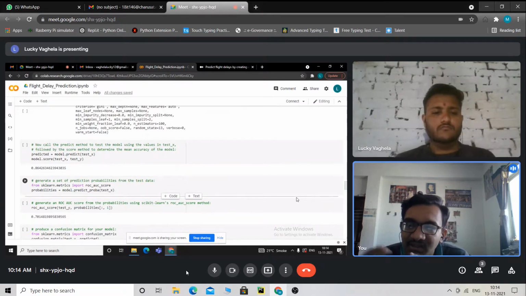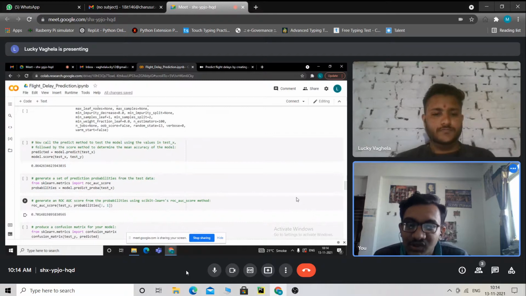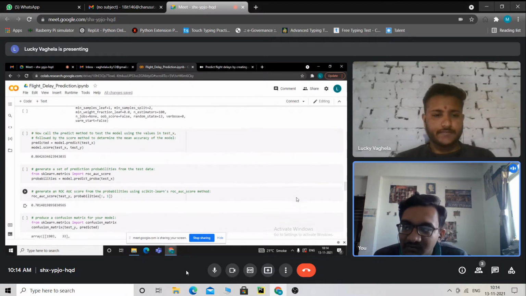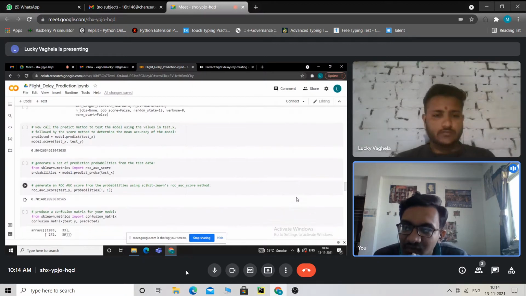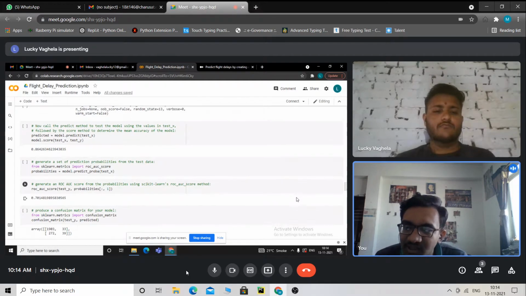From that we generate a set of prediction probabilities from the test data. So we can predict the set of probabilities, and from them we generate a ROC AUC score using scikit-learn's roc_auc_score method. The score is 0.70.